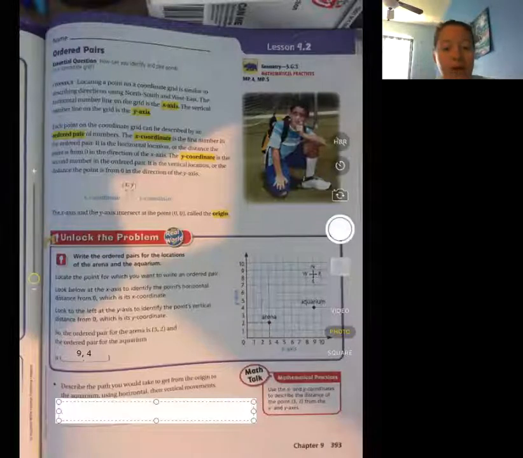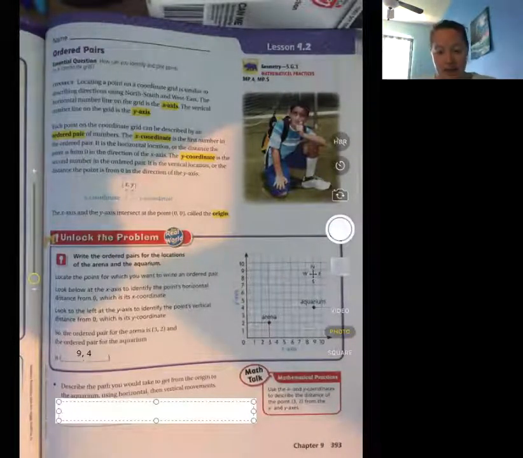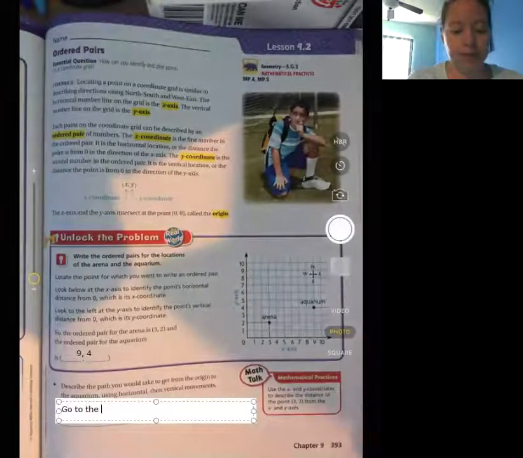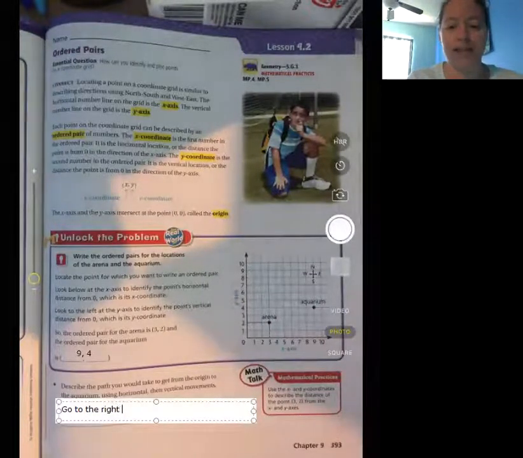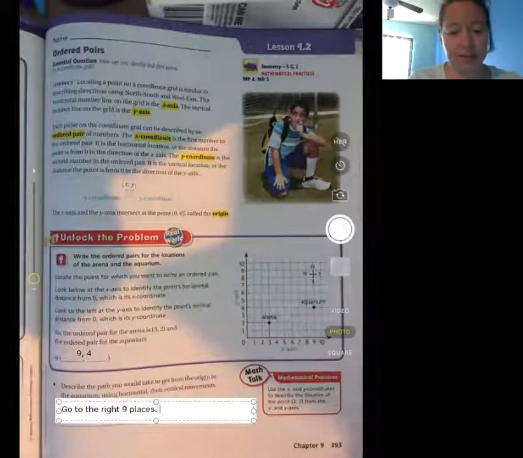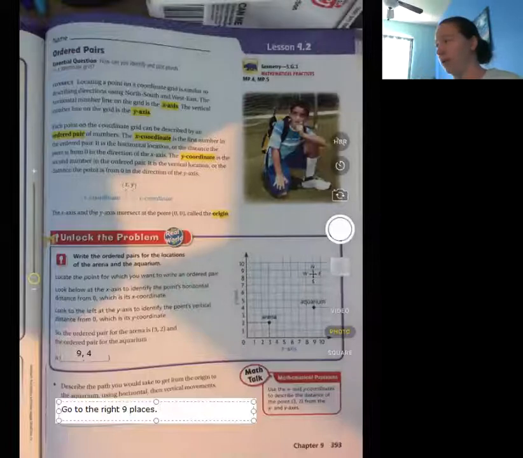So I would describe it as go to the right 9 places. So I went to the right, and there.